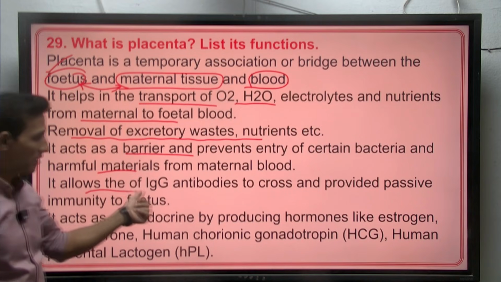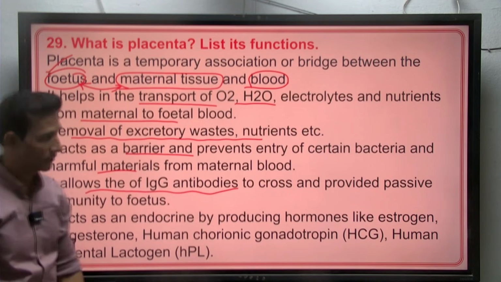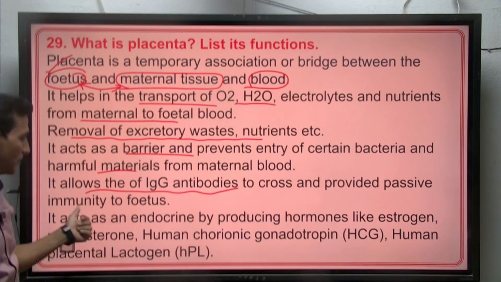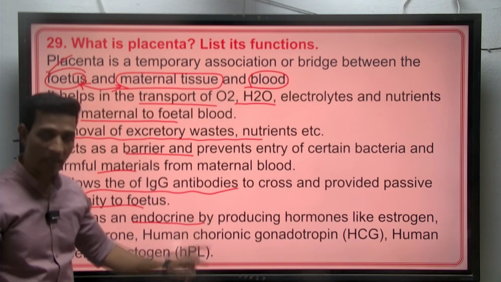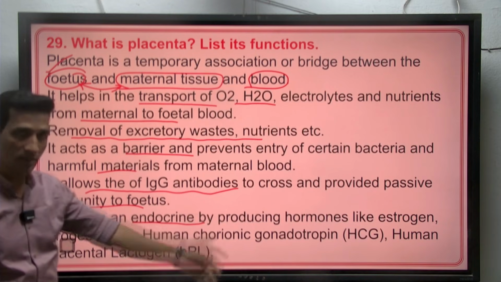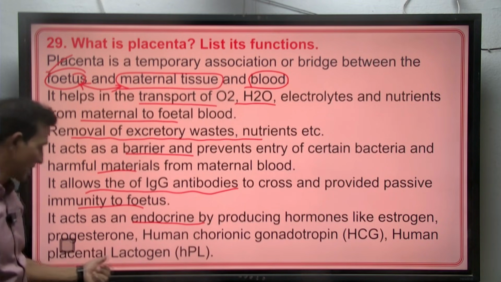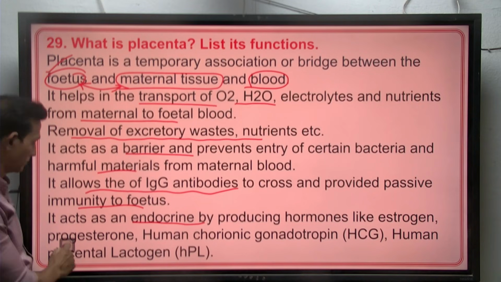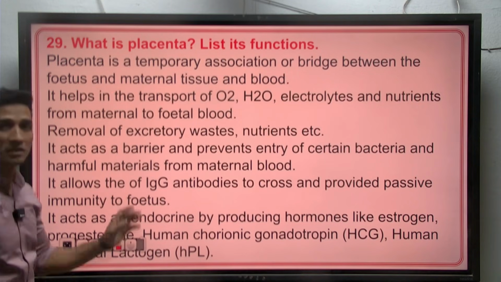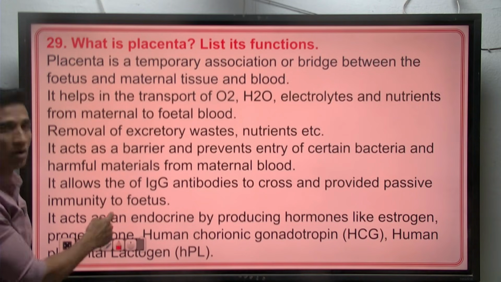It allows immunoglobulin antibodies to cross and provide passive immunity to the fetus. It also acts as endocrine tissue by producing hormones like estrogen, progesterone, HCG as well as HPL. You can take a screenshot of this and use it for writing notes.